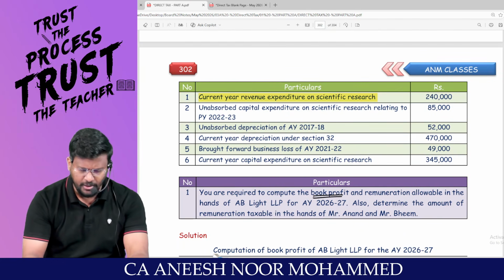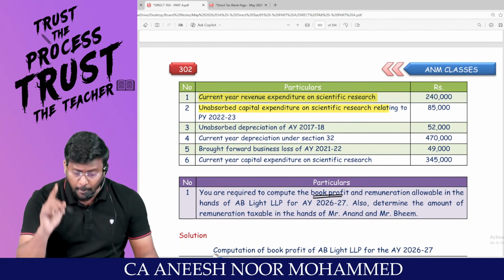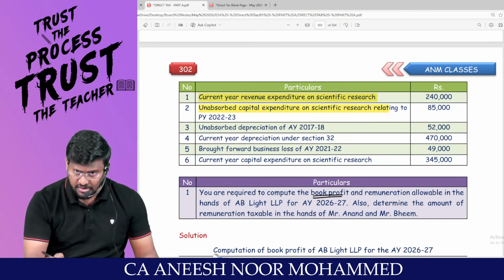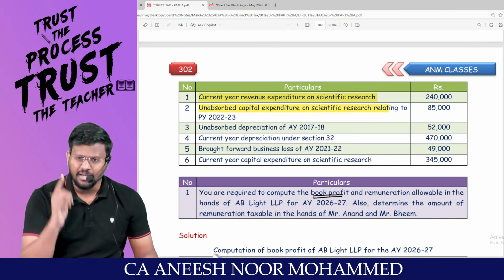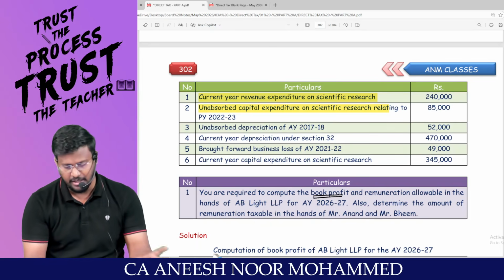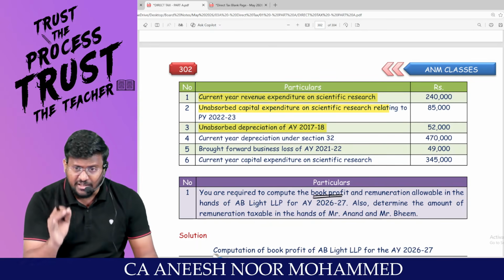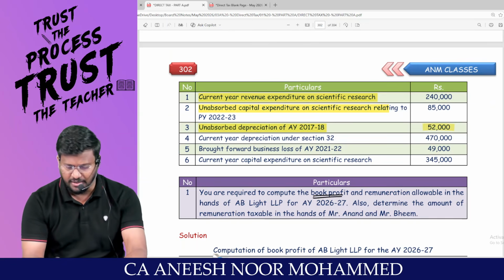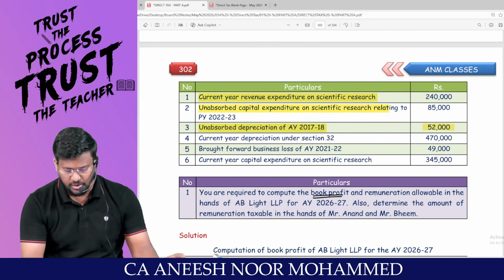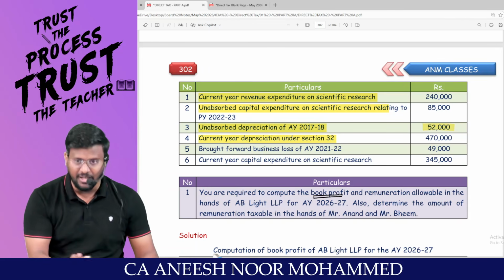If you reduce it, you will get the net profit. Am I right? Sir, as per PGBP, unabsorbed capital expenditure on scientific research will be treated as current year depreciation. So you have to reduce that 85,000 rupees also. Am I right? As per PGBP, unabsorbed depreciation will be treated as current year depreciation. Because of that reason, 52,000 should also be reduced. Am I right? Sir, as per PGBP, current year depreciation mandatorily has to be reduced.